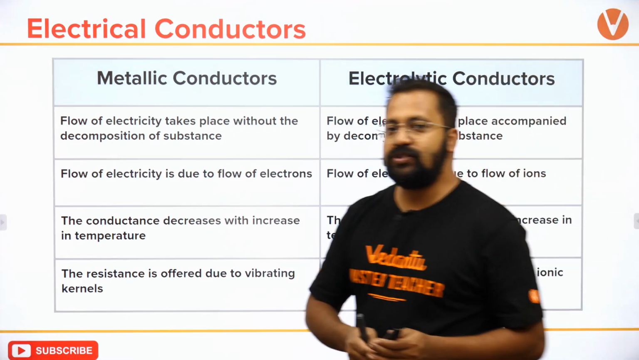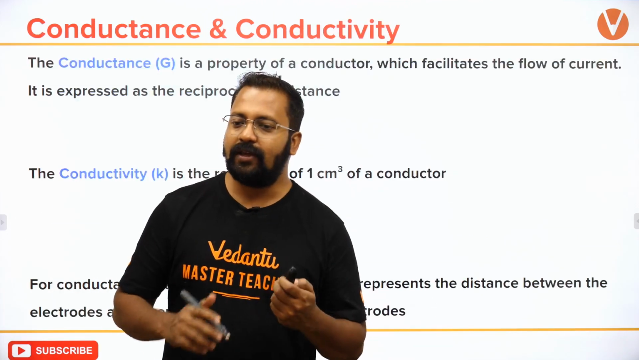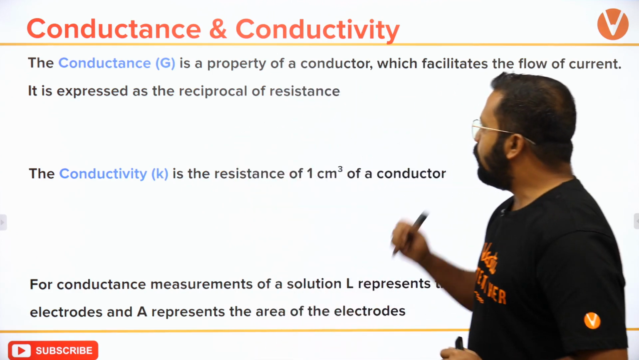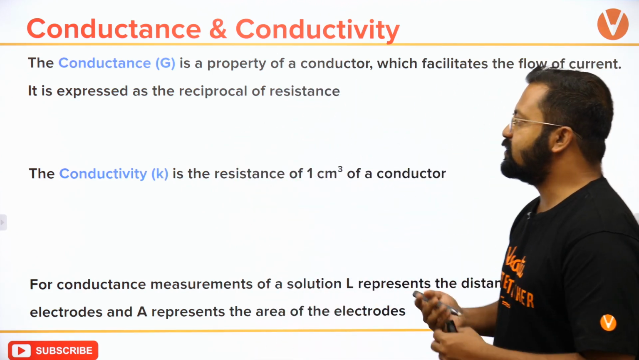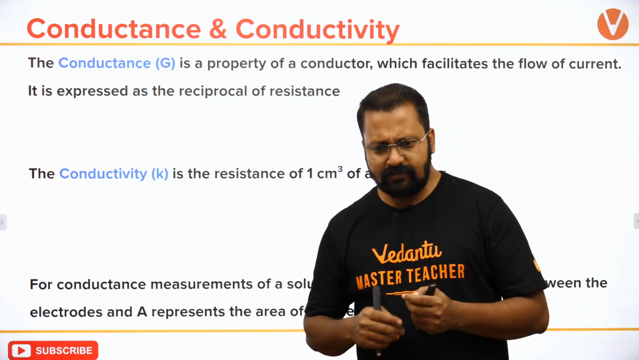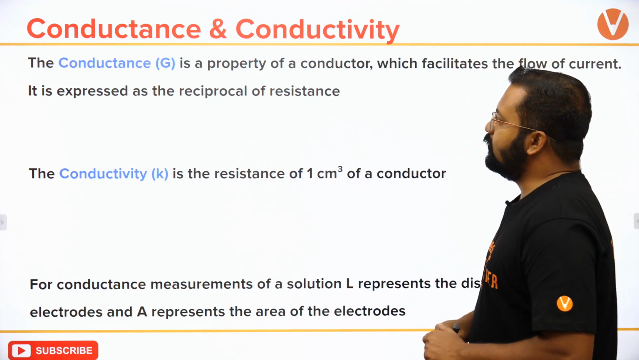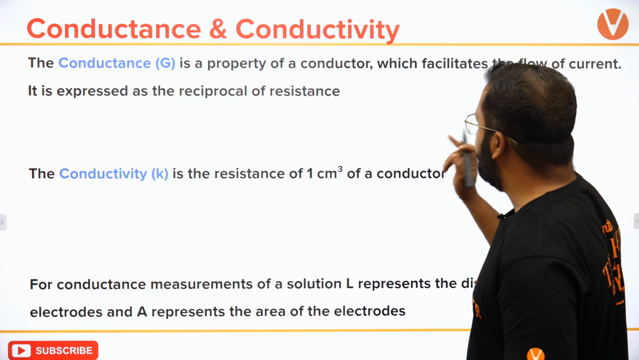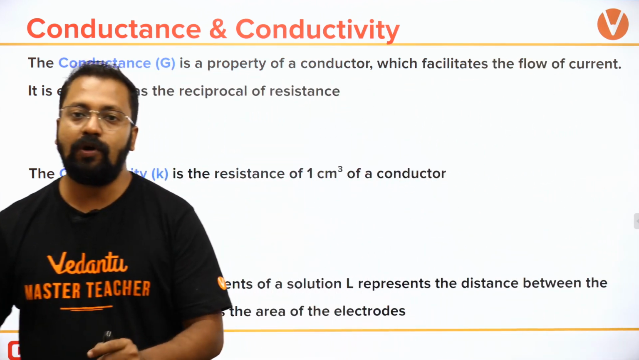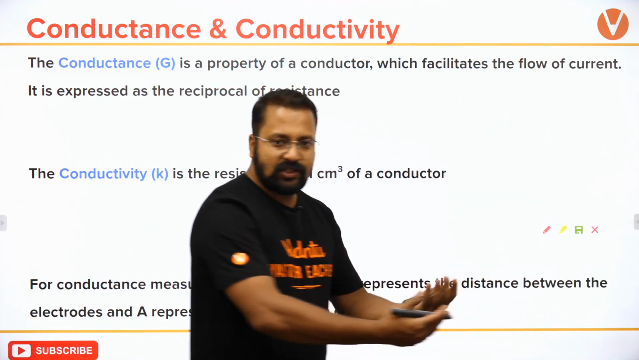चलो, मैथमेटिकली हम कंडक्टेंस को मेजर कैसे करते हैं? How do we measure conductance mathematically? Okay, so let's look over here. Conductance is a property of a conductor which facilitates the flow of current. It is expressed as the reciprocal of resistance. Let's work it out. Let's try to identify the expression for this.